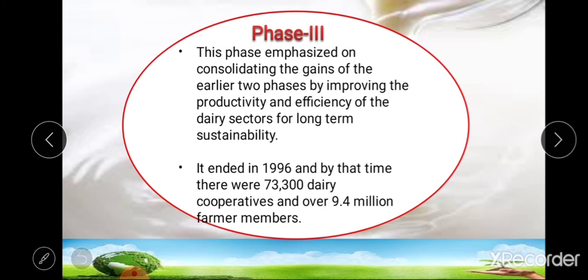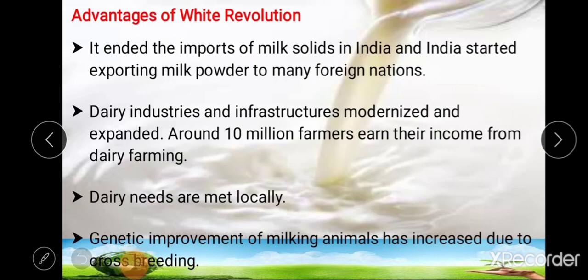So at the end of phase third, there were about 73,300 dairy cooperatives established. So this is about the different phases of white revolution. After phases of white revolution, the next point is advantages of white revolution.